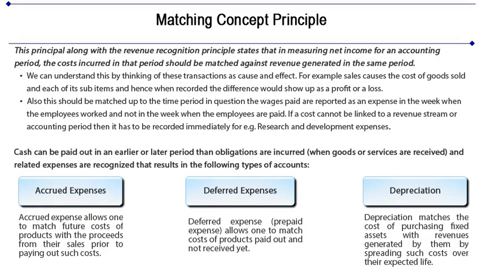Deferred expenses or prepaid expenses allow one to match costs of product paid out and not received yet. Depreciation matches the cost of purchasing fixed assets with revenues generated by them by spreading the depreciation costs over the expected life of an asset.